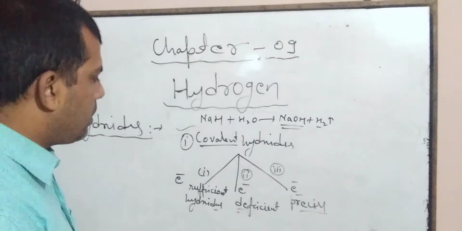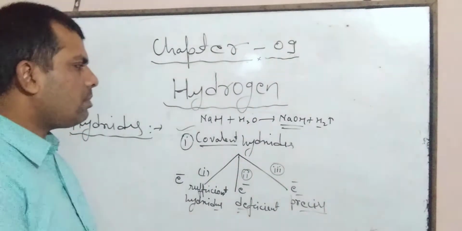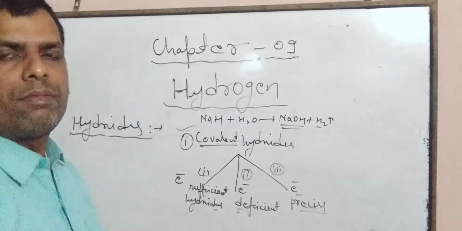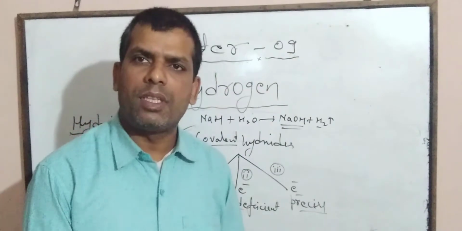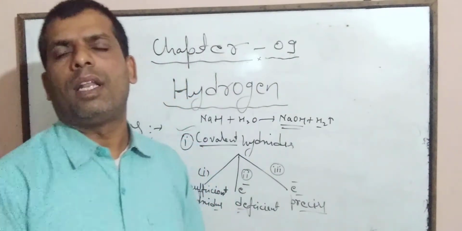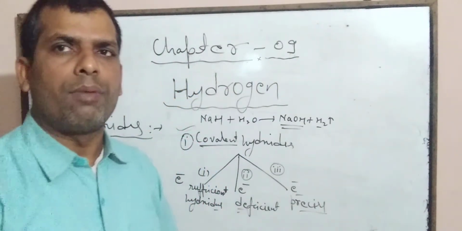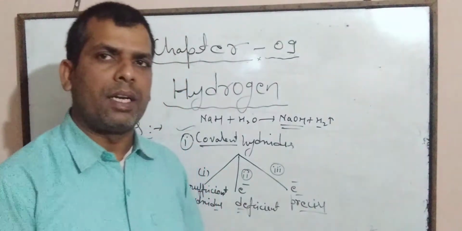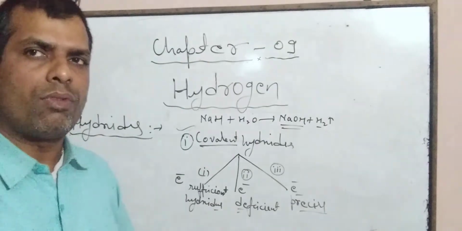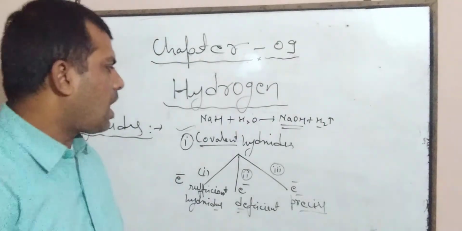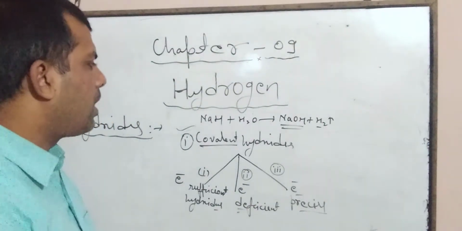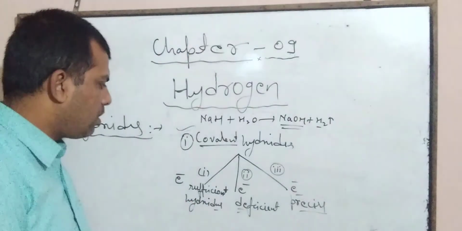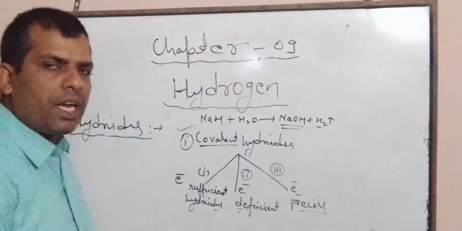Now we will discuss one by one. Actually, in covalent hydrides, van der Waals force is present. That's why these hydrides have low melting and boiling points. These hydrides are bad conductors of heat and electricity also. So these are common properties of covalent hydrides. So first we will discuss the electron sufficient hydrides.